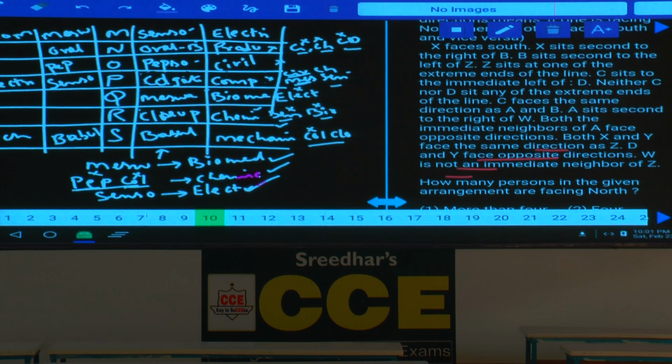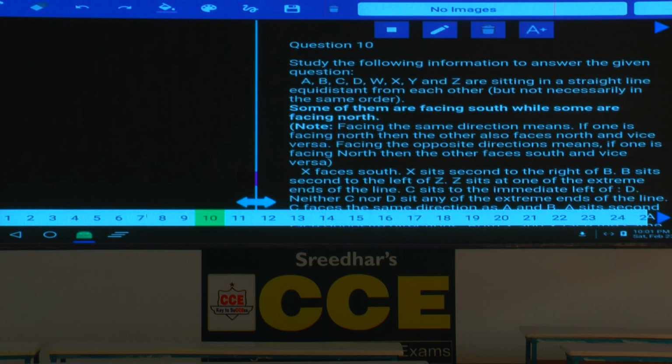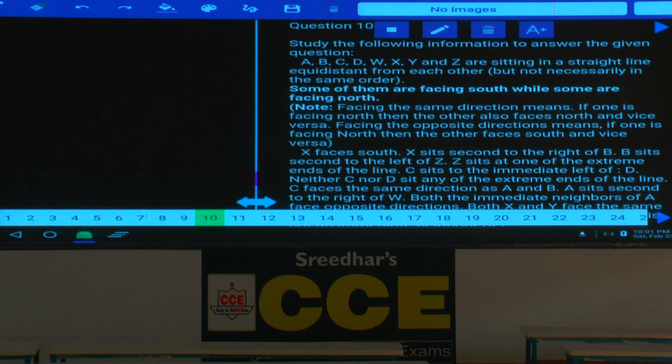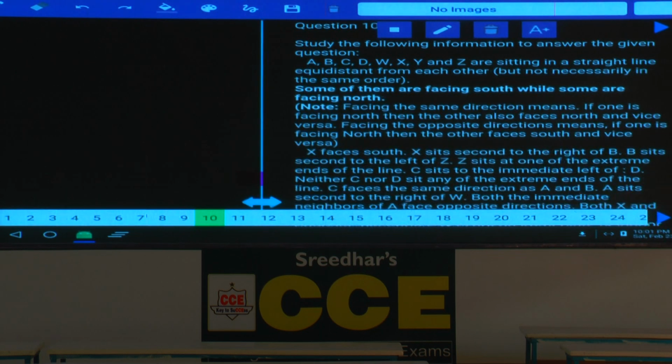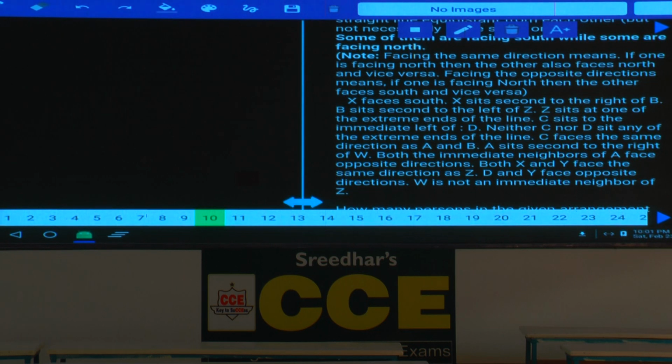Then question numbers 10 to 13. Now in this 10 to 13, tell me how many people are there? There are some 8 people seated in a straight line. Some of them are north and some of them are south. Then whenever this some north and some south is given, first we need to identify whether any person is north or south. X faces south is given.